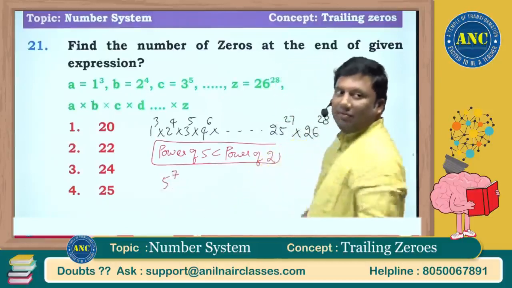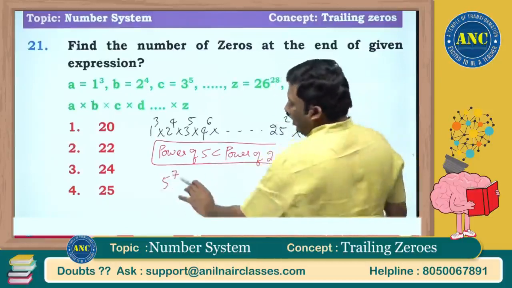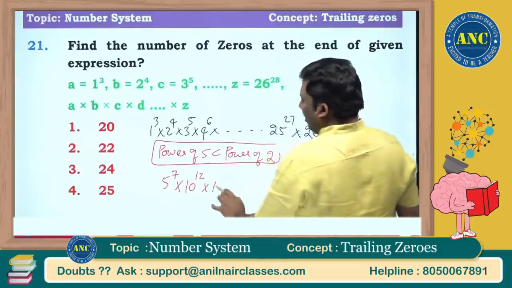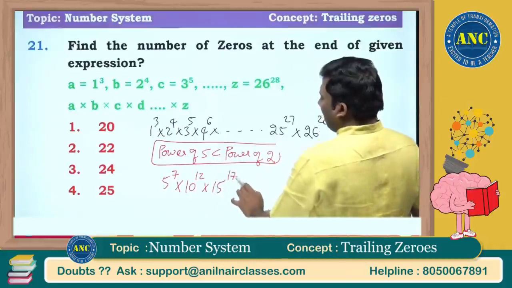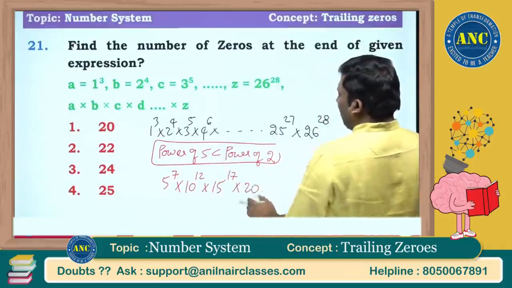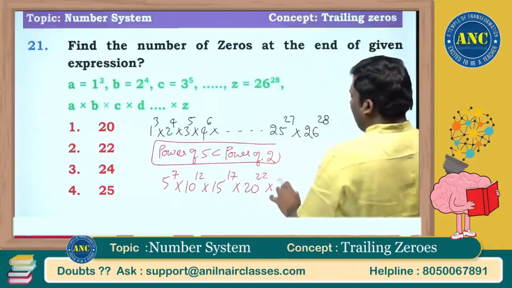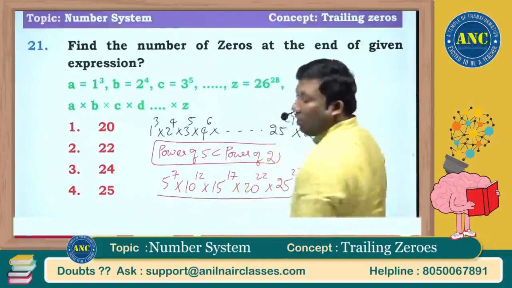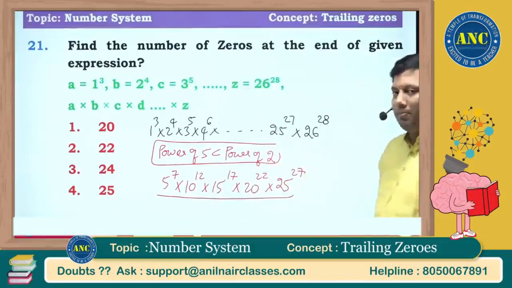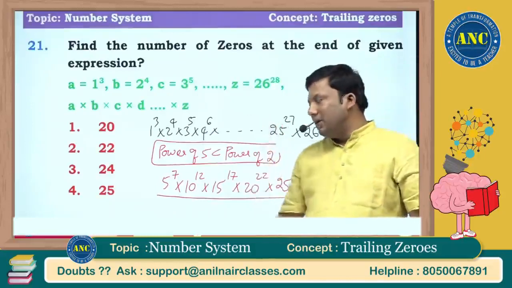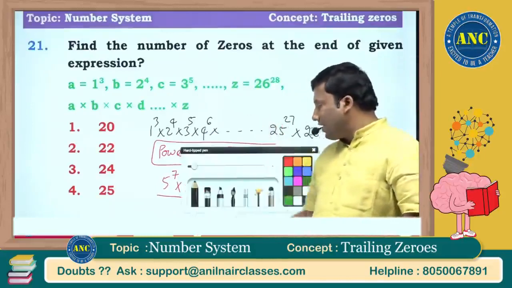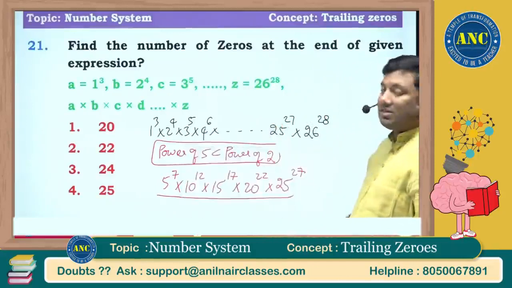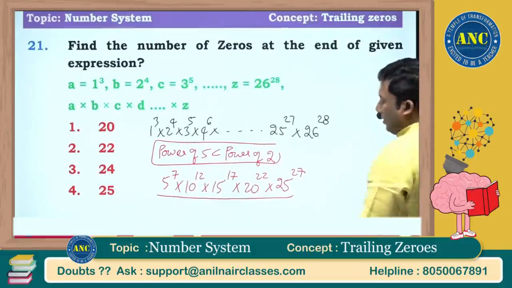5 power 7. There is an increase of 2 to the power again. 10 power 12, 15 power 17. Next it will be 20 power 22. Next it will be 25 power 27. Only get the answer from these numbers. Every fifth term is a power of 5, every second term is a power of 2, so the power of 5 will be less than the power of 2. So how much will it be?